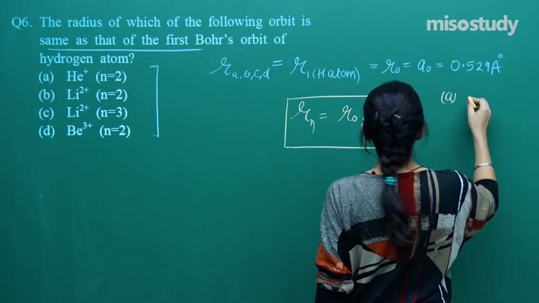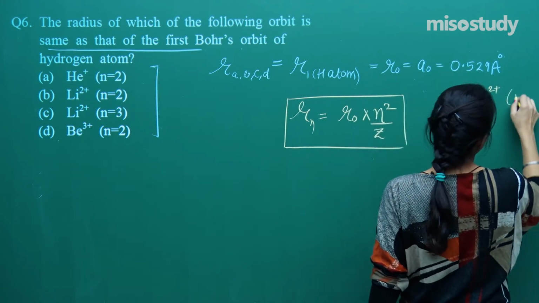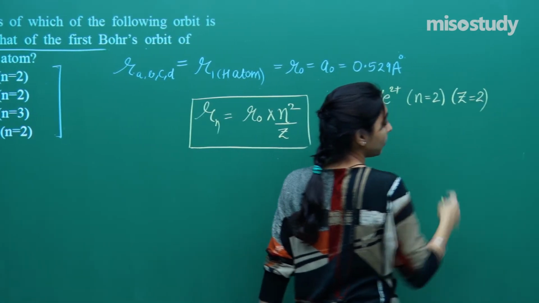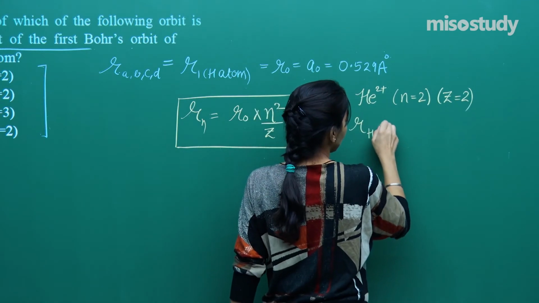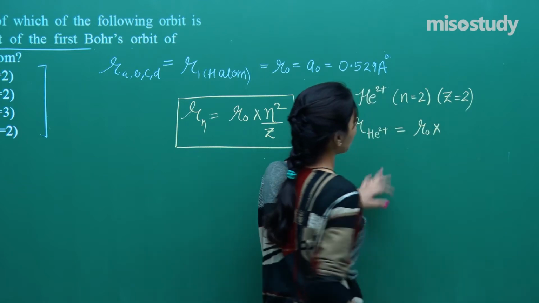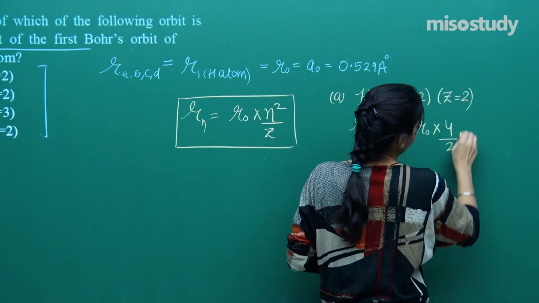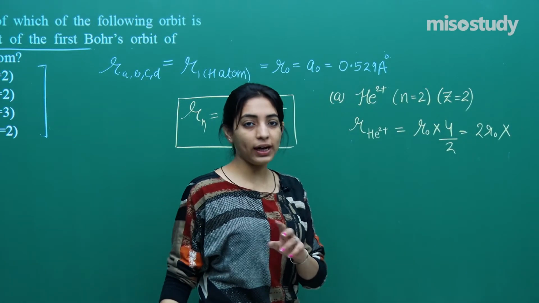The first is helium 2 plus with n equal to 2. And if it is helium, you know the value of Z will be 2, right? So can I say the radius of helium 2 plus will be R naught into n square, which is 2 into 2, 4 by 2, which is 2 R naught. No, we want the answer to be R naught.